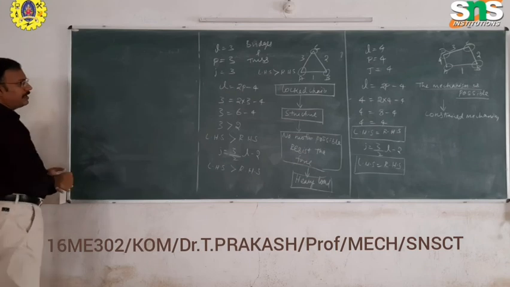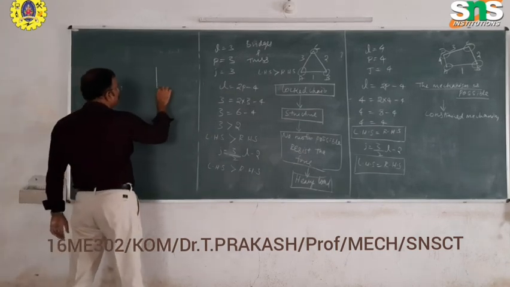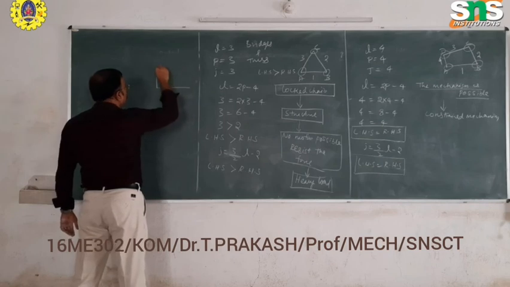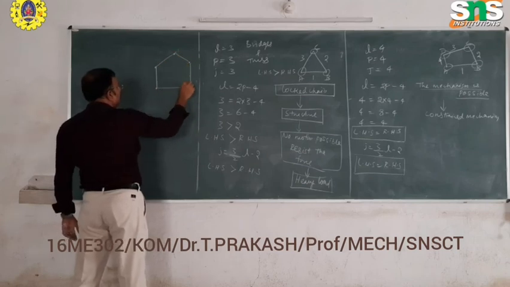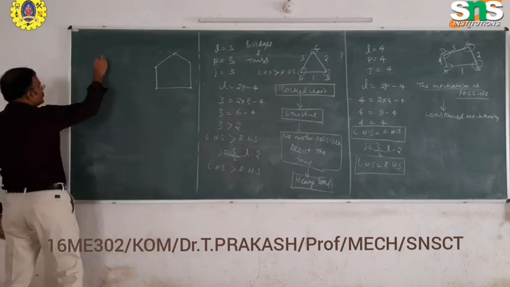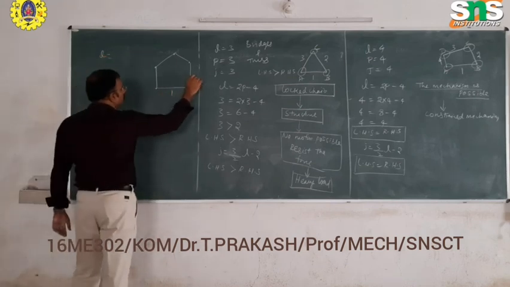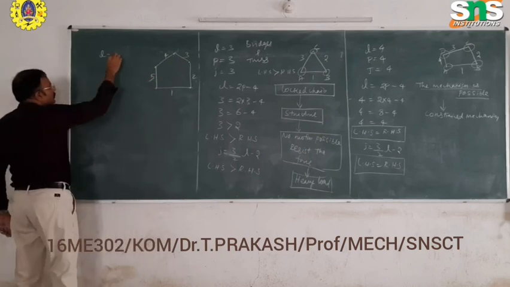When you take other combinations of linkages, with the same procedure, we can check whether the motion is possible or not. The number of links is 5.